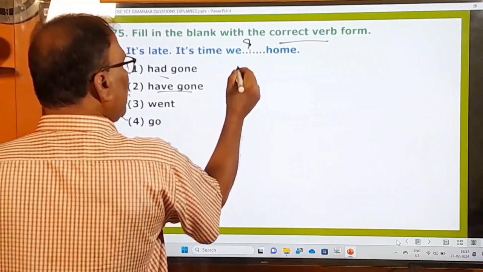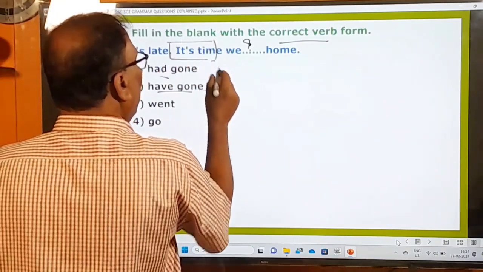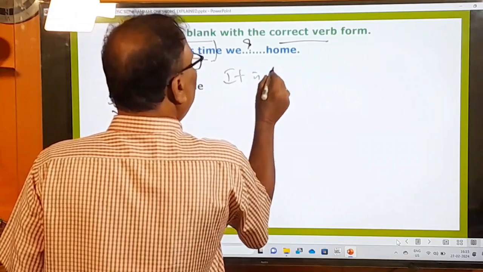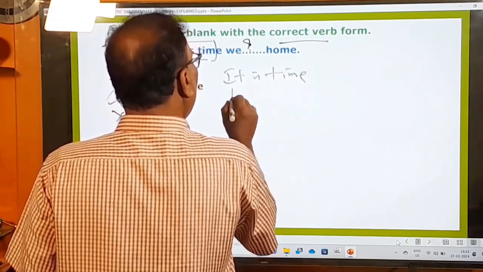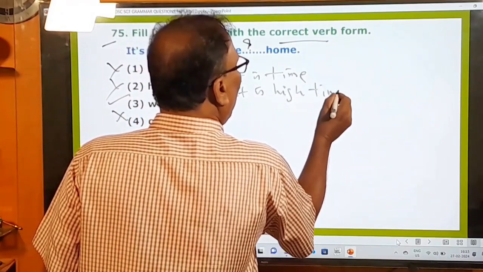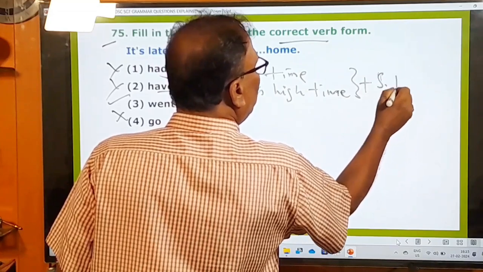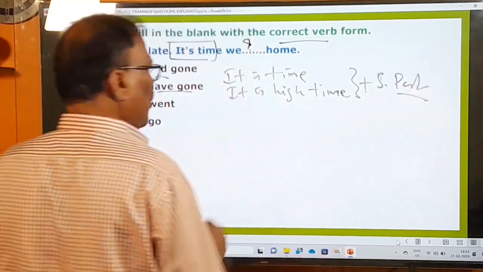Why should this be went? So after this, it is time. Yes, it is time. Let me give you: it is time, or it is high time. After these phrases, we must use only the simple past tense. Okay, there is a rule.